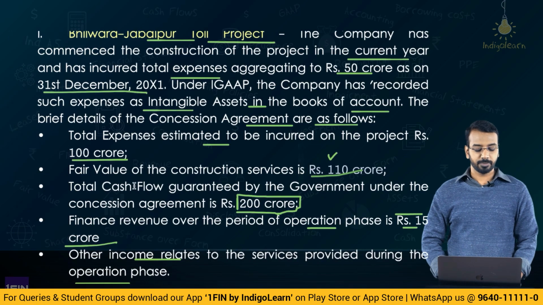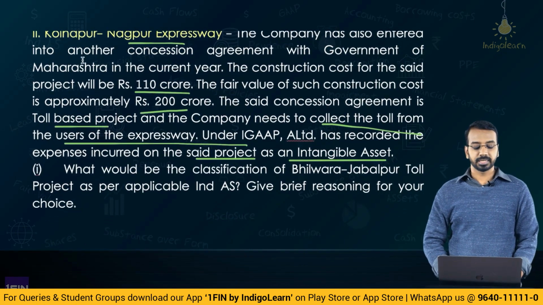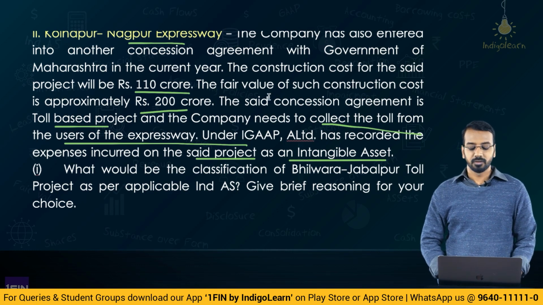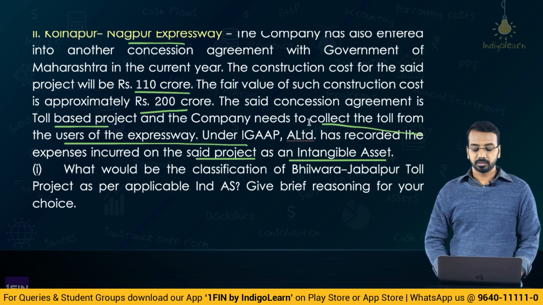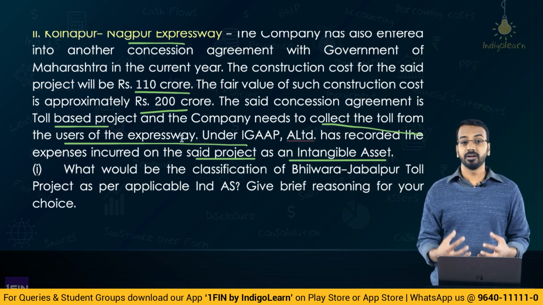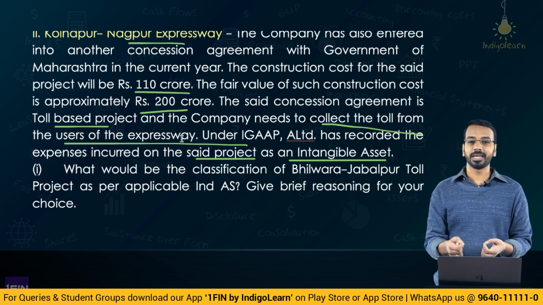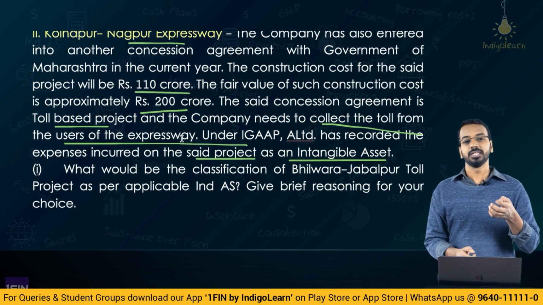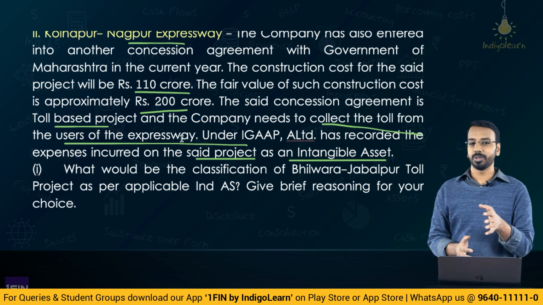Right, now coming to the second part, Kolhapur-Nagpur Expressway, the company has entered into another concession agreement. Construction cost is 110 crores, fair value of construction cost is 200 crores and the agreement is a toll based project and the company needs to collect the toll from the user. So basically here the entity receives a right to what? A right to collect fee from the user. So there will be an intangible asset that would be created.